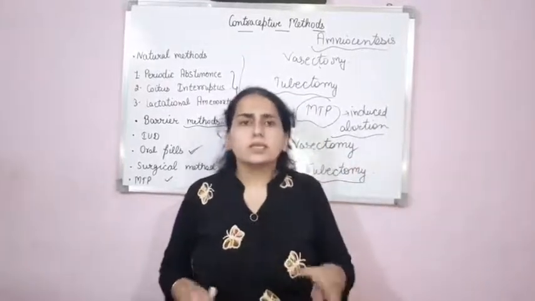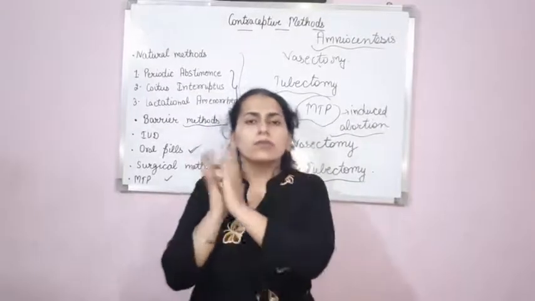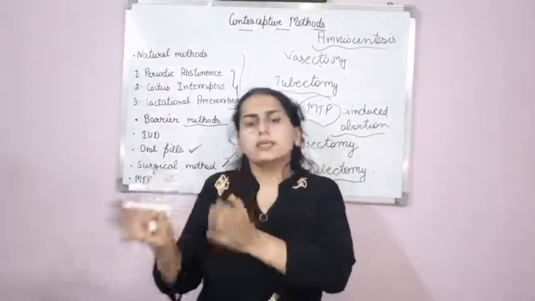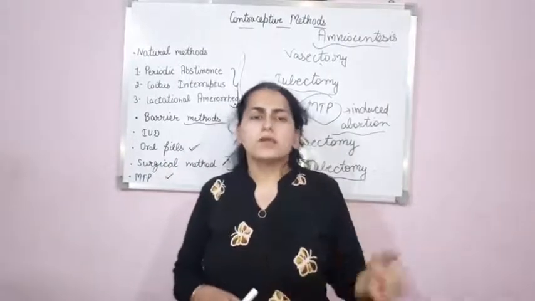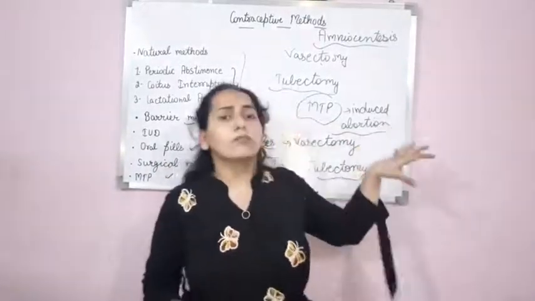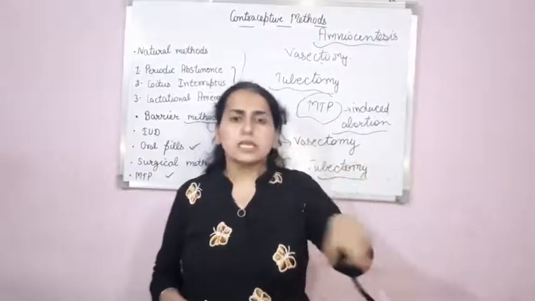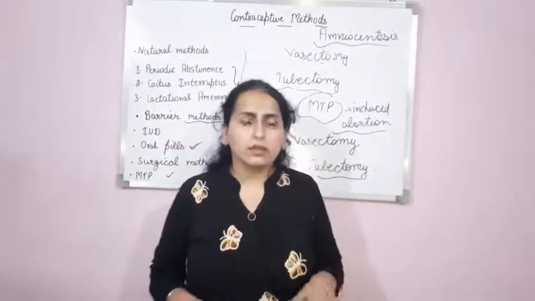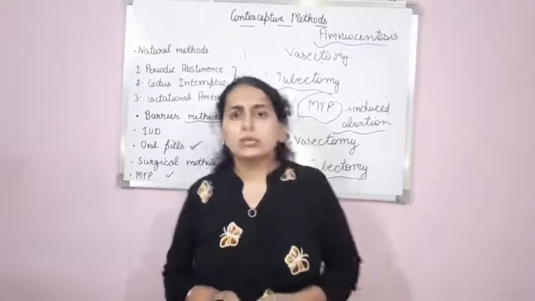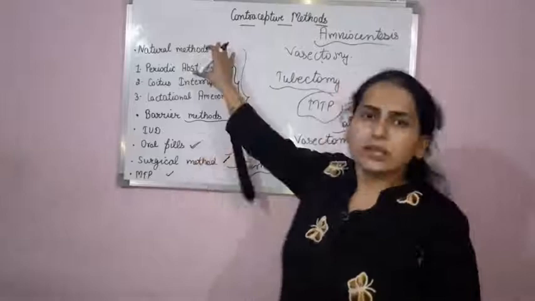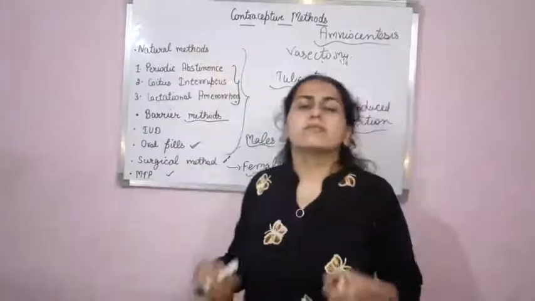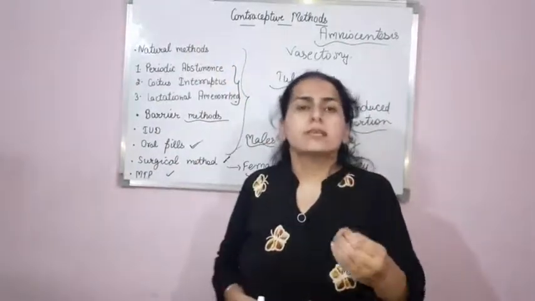Now what people are doing nowadays is going for amniocentesis. They are just checking the sex of the child, and if the child turns out to be a girl, then they go for MTP, which is legally not correct. This is illegal. So these are the various contraceptive methods. Clear? First, the natural method, or I can say the safest method with zero side effects.